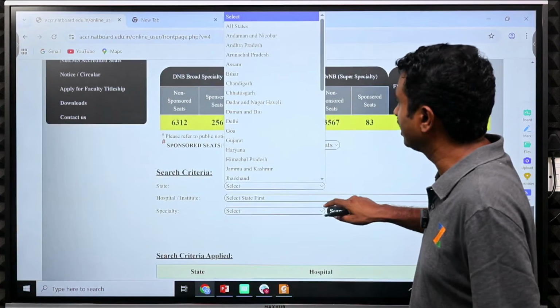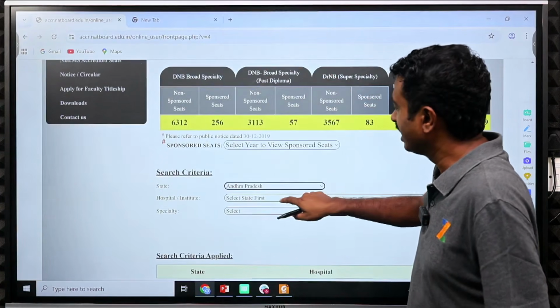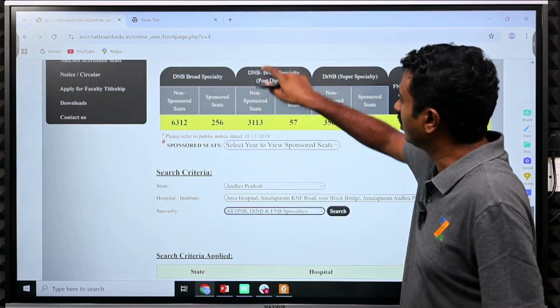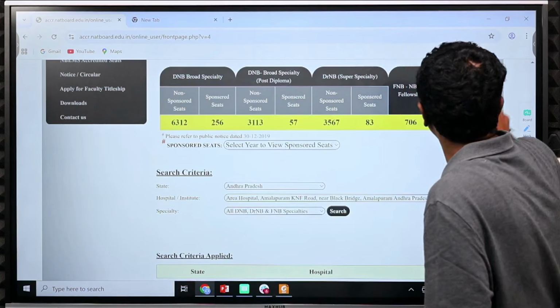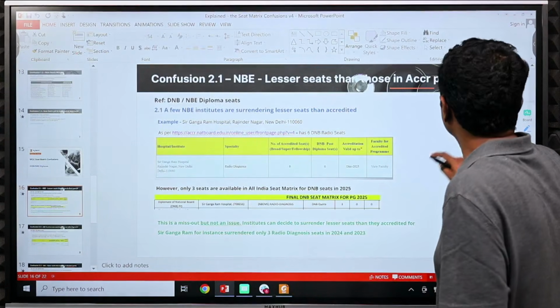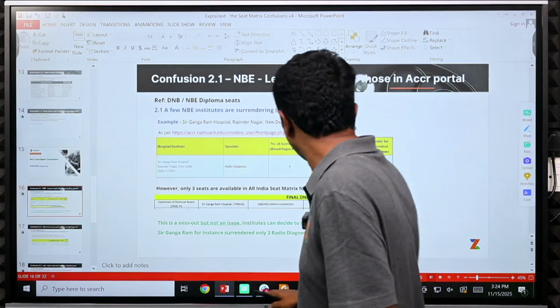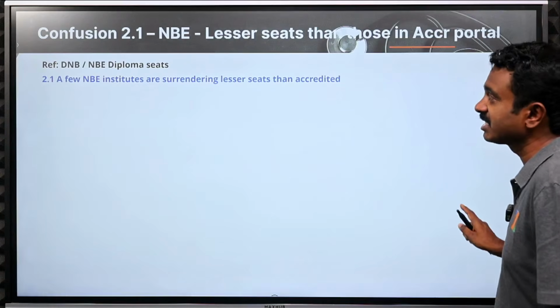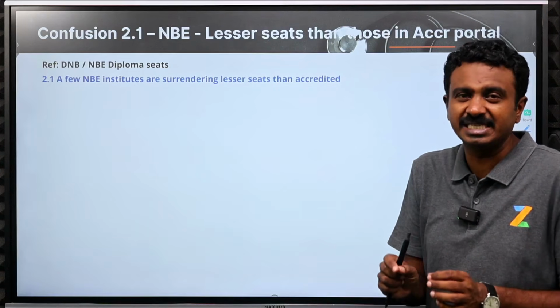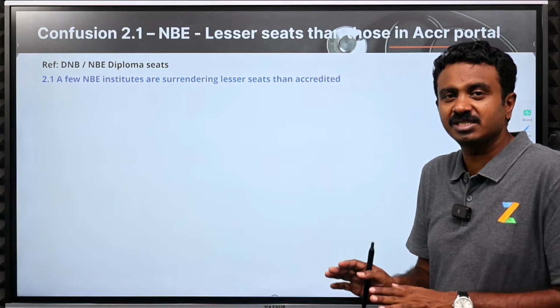you will be able to get the set of seats. You select the state, let us say, and then select which institute you want to look at, then look at all the DNB seats in that institute, put up a search, and you will be able to get all the information. You can also do it for complete information. That is where you get the complete list of seats which are accredited. This gives you information on how many seats are to be available in 2025-26.